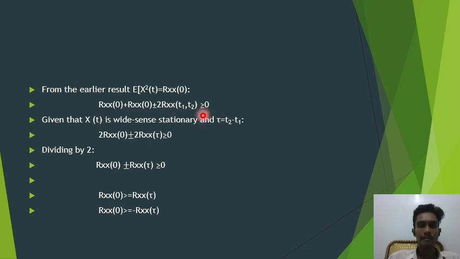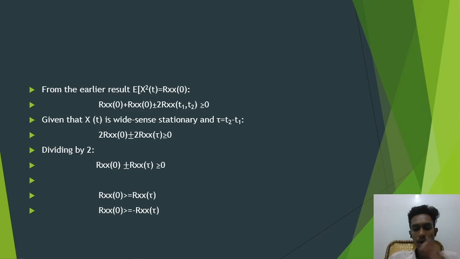Adding the terms, 2 Rxx of 0 plus 2 Rxx of tau is greater than or equal to 0. Moving Rxx of tau to the other side, Rxx of 0 is greater than or equal to Rxx of minus tau. And hence proved, it has its maximum value at the origin.